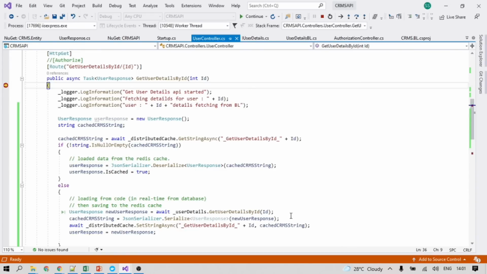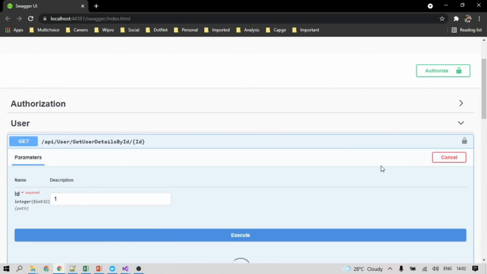So control is coming here, the function after logging is working. Let's see. First time the ID is coming as 1. What is the ID? ID is 1. Okay, so it means get user details by ID is the method, underscore 1, meaning user ID 1. So let's see. No data will come for that because it is running the first time for that ID with that method name.